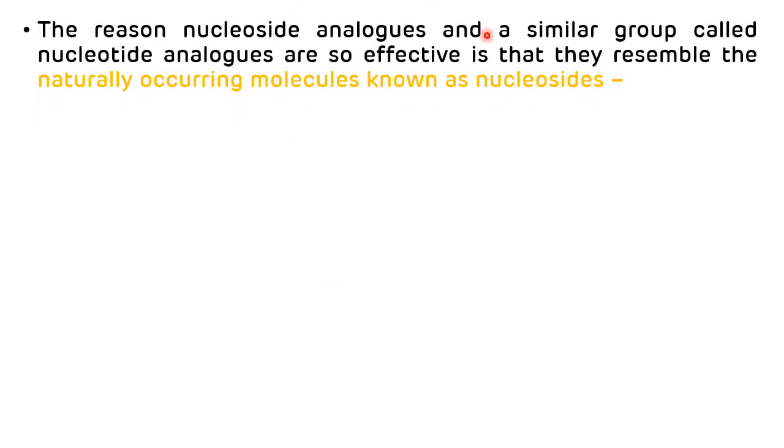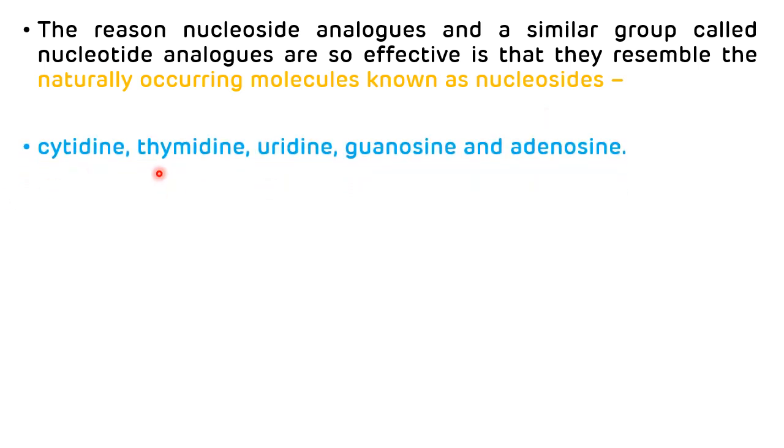The reason nucleoside analogs and the similar group called nucleotide analogs are so effective against various viral diseases is that they resemble the naturally occurring nucleosides, examples of which are cytidine, thymidine, uridine, guanosine and adenosine.